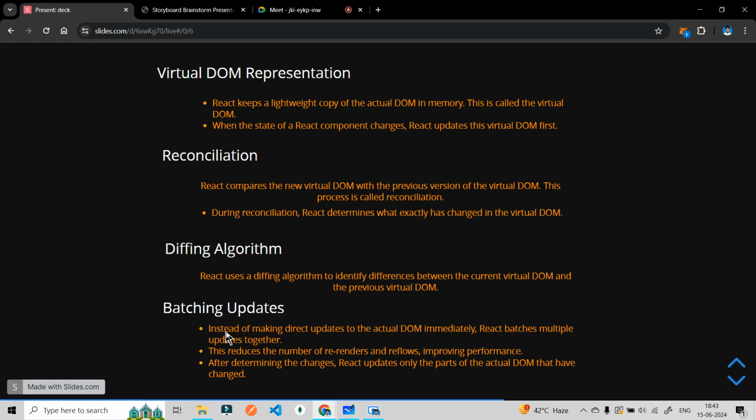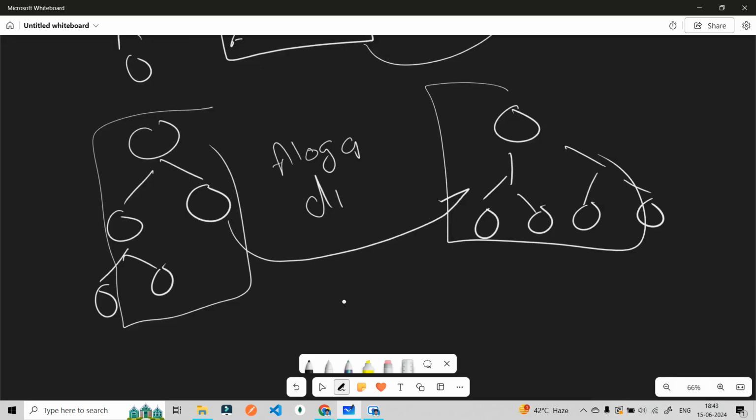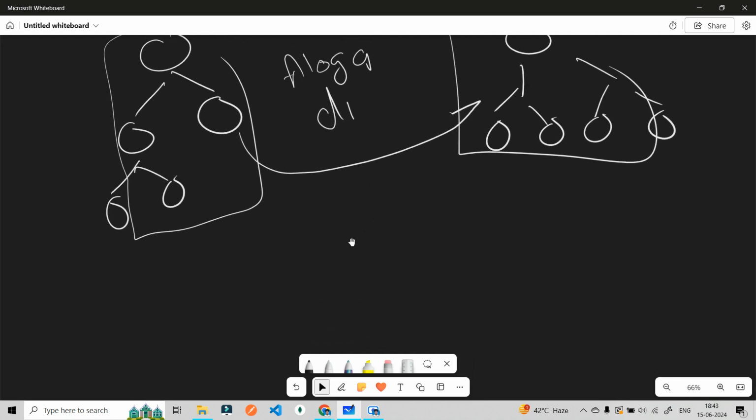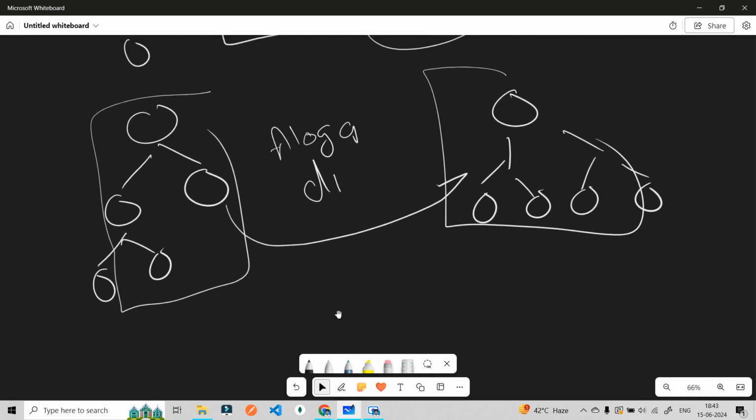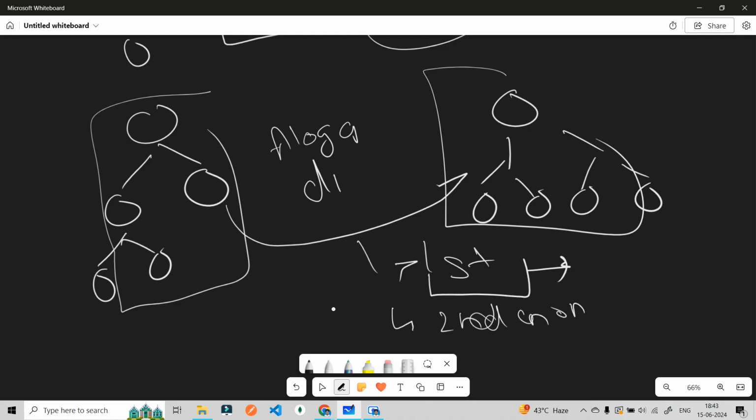Batching updates. Instead of making direct updates to the actual DOM immediately, React batches multiple updates together. Here I was saying this is not limited to two virtual DOMs. I am just taking two DOMs as an example for now. Imagine there are so many virtual DOMs being created again and again. So what it will do is, this is the first change. It will identify that one thing has changed and take note of this particular change. Then again, if it finds a new change, it will note that second change as well.